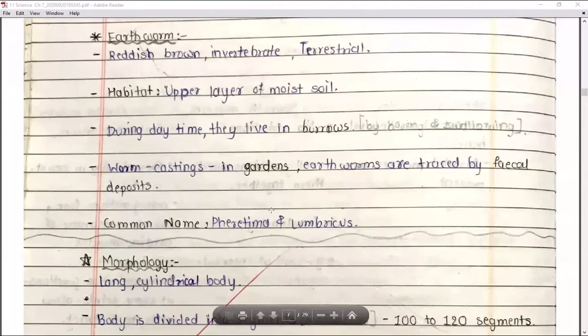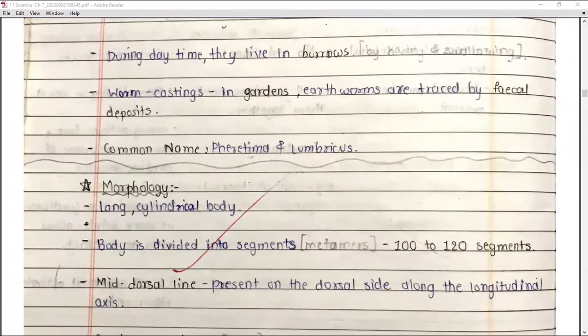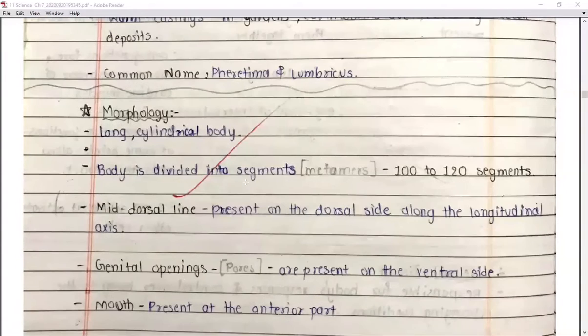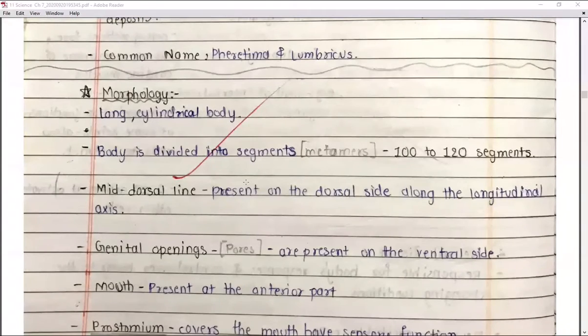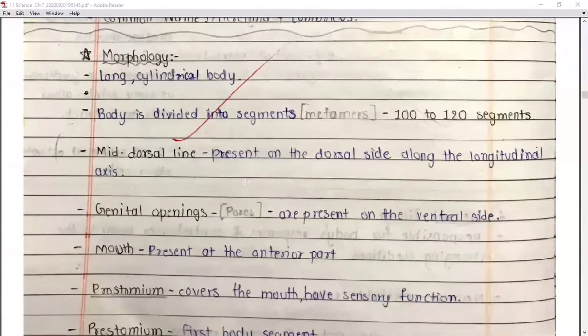Now first we are going to see the morphology of the earthworm. First, the earthworm has a long cylindrical body, right? The earthworm is comparatively long, and it possesses a cylindrical body. That means it is circular. The body is cylindrical in shape, right? Next, the body is divided into segments, right?